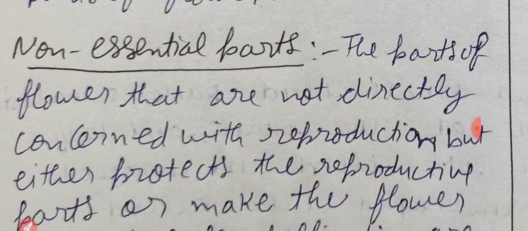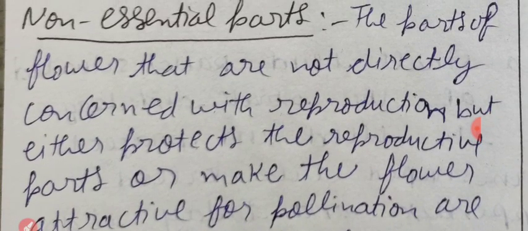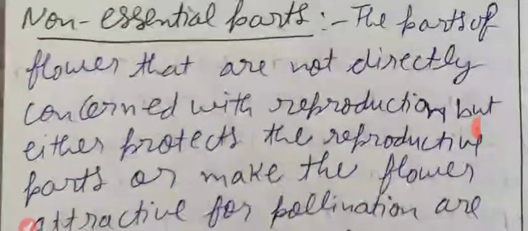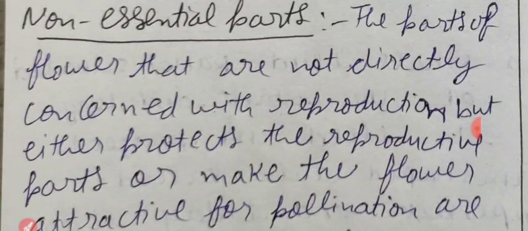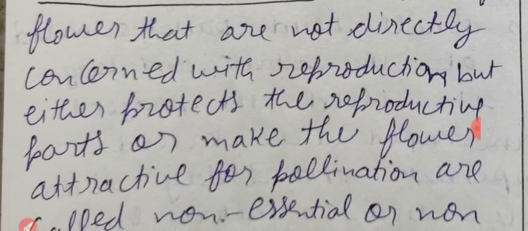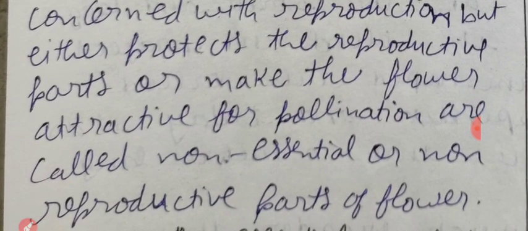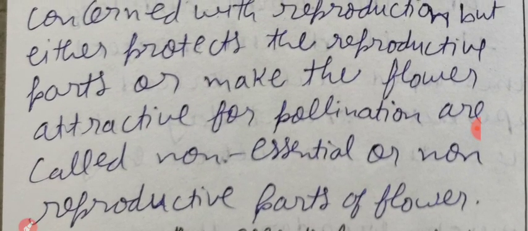Next we have non-essential parts. The parts of flower that are not directly concerned with reproduction but either protect the reproductive part, or make the flower attractive for pollination are called non-essential or non-reproductive parts of flower.